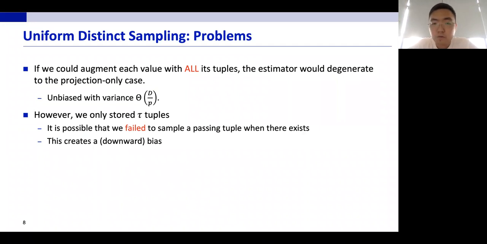Well, if we could augment each value with all its tuples, then the estimator would degenerate to the projection only case, which would then be unbiased with variance d/p. But since we are only allowed to store tau of the tuples, it is possible that some passing tuples are not stored by our sample, even if there are some.